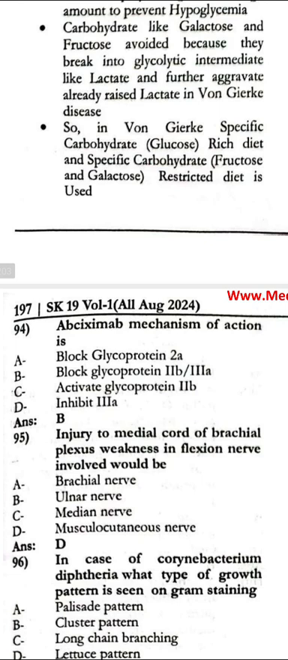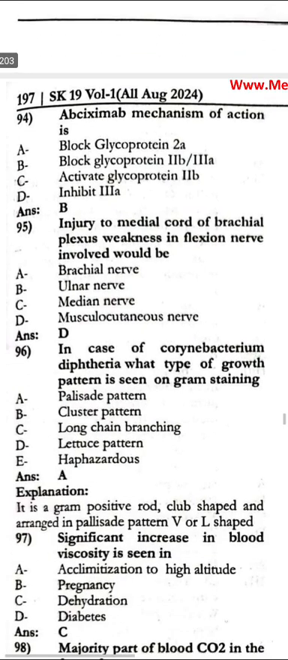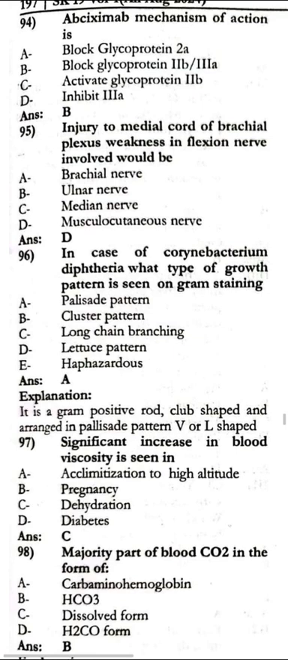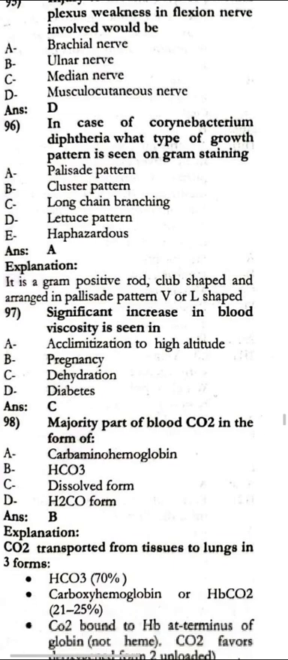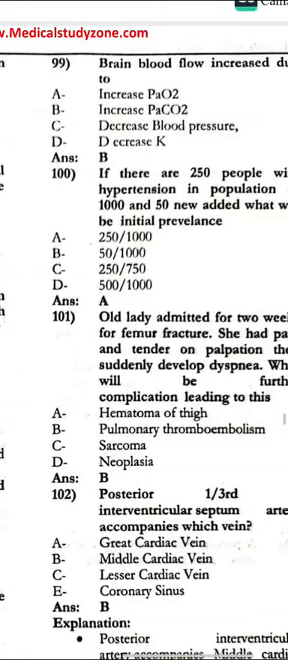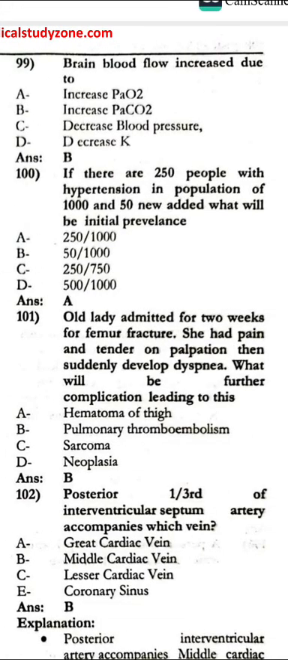Next, abciximab mechanism of action is to block glycoprotein 2b3. The injury to the medial cord of the brachial plexus, weakness in the flexion, nerve involved would be the musculocutaneous nerve. In case of the Corynebacterium diphtheriae, which type of growth pattern is in the Gram staining? The palisade pattern. The significant increase in the blood viscosity is seen in the dehydration. Majority part of the blood carbon dioxide is in the form of the bicarbonates.